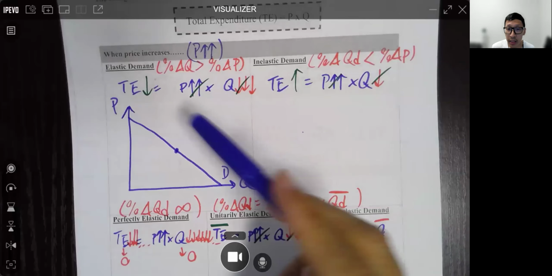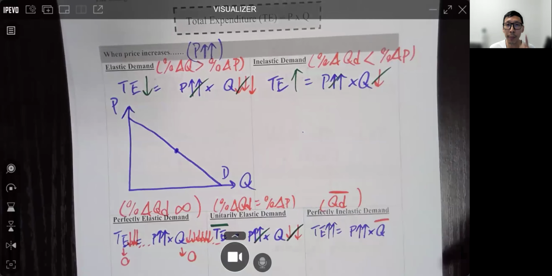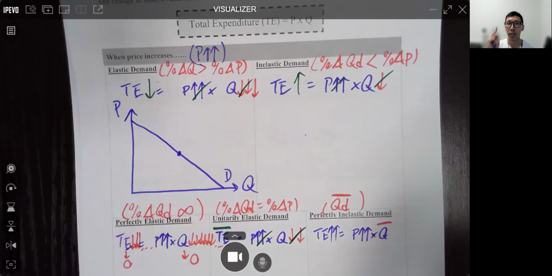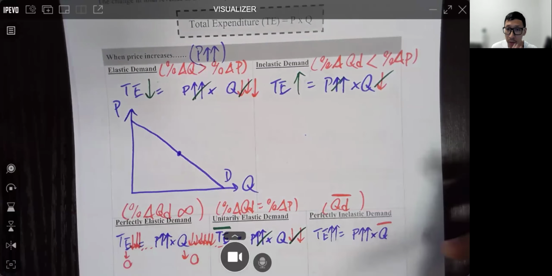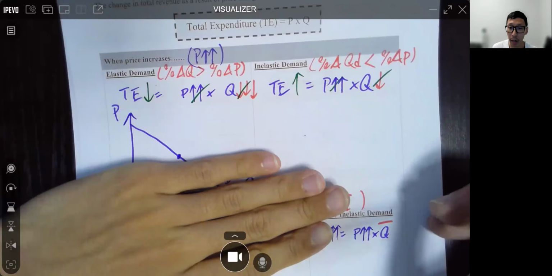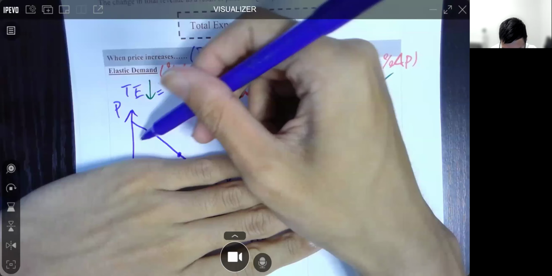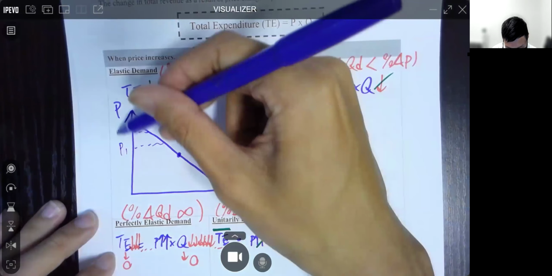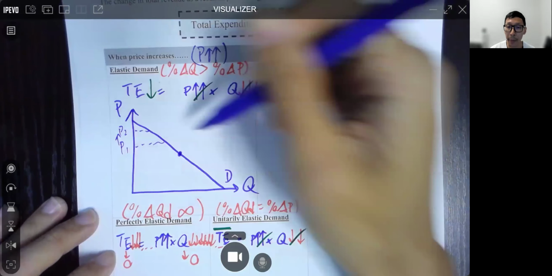好啦 since this is elastic, if you remember from our last video or from our lesson, the elastic region is the upper region. 上面嗰 part 係 elastic. So now the trick is we use our hand to cover this part. 我哋揞住下面呢 part, then we draw the increase in price in the upper part.